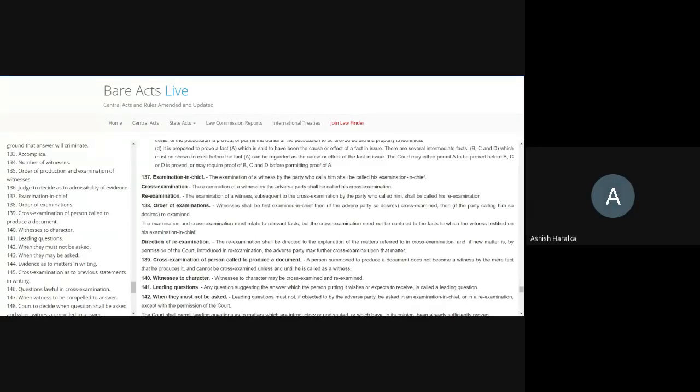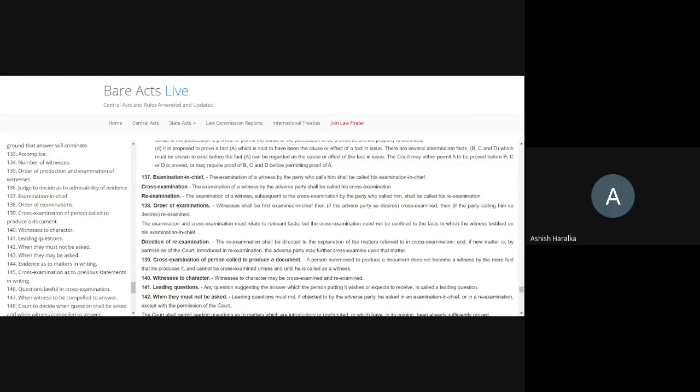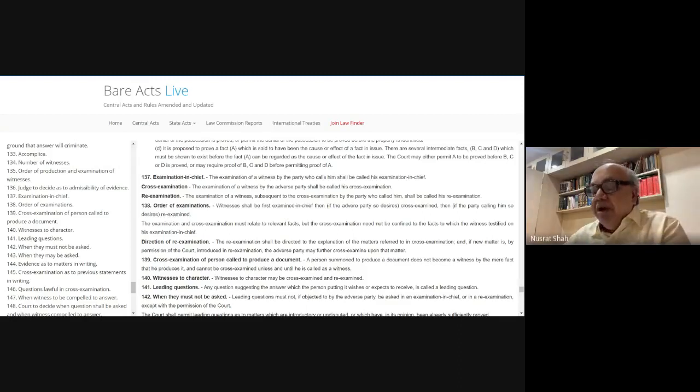So then it has gone to 138, the order of examination. There is something missing in the Evidence Act. Then I will check from Munir's Evidence Act. The second line says the examination and cross-examination must relate to relevant facts. I think your Bare Acts are not correctly writing the wordings. Some of the printers and publishers are making mistakes. Re-examination of a witness subsequent to cross-examination by the party who called him is called re-examination.